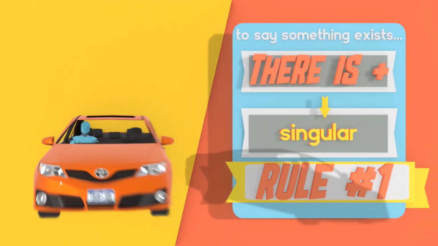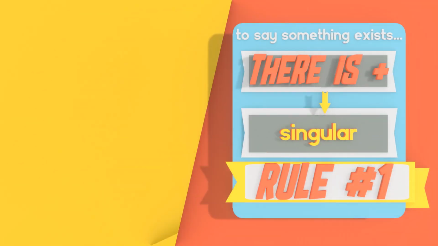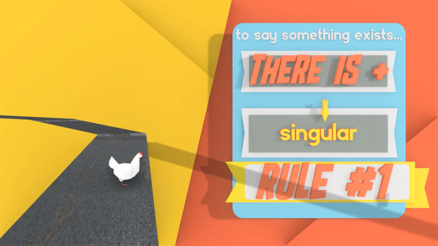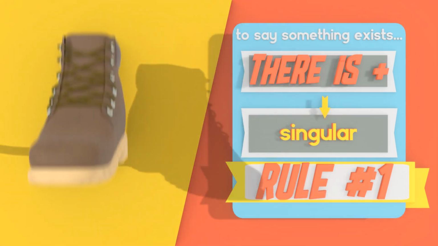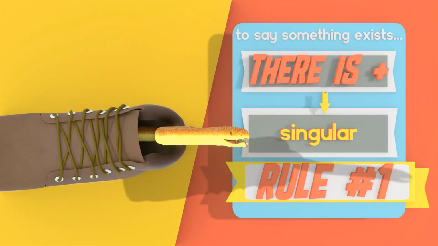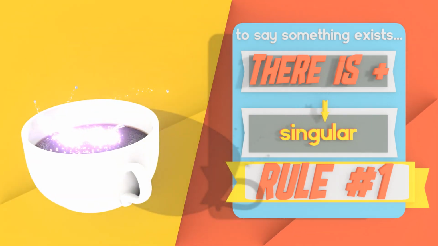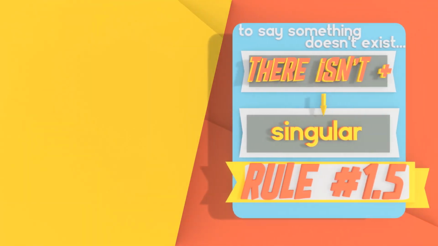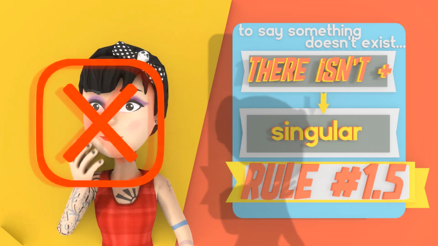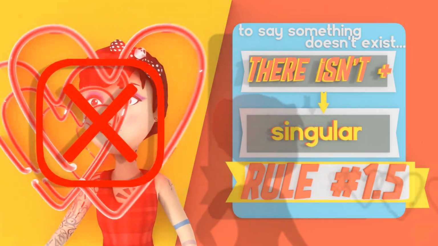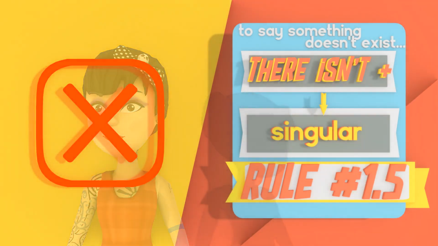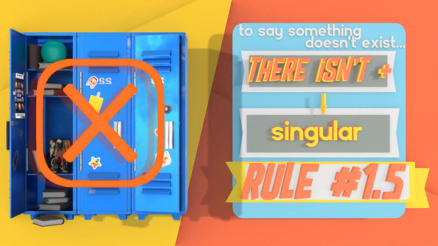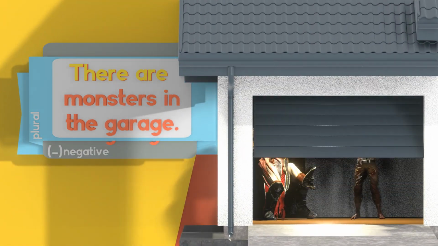So in all of these examples, when you're talking about something that exists, something that is there, something that is real, then you want to use there is when you have singular nouns. Singular, uncountable, countable nouns. And in the negative, as you know, it's there is not, there isn't, for the singular. So that's the first rule. And let's take a look at some more examples.